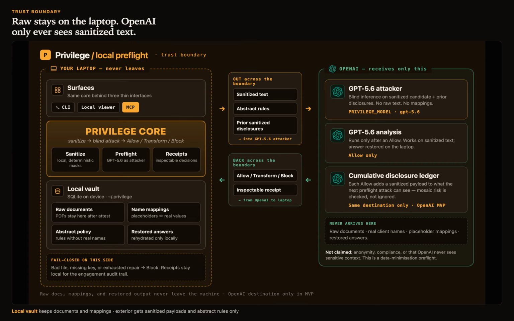Here is the trust boundary. Raw documents and the mapping stay in a local vault. OpenAI only ever sees sanitized text and abstract rules, never the client names.